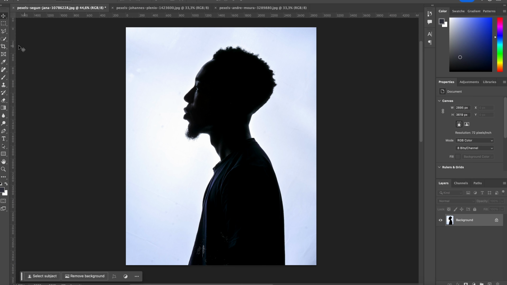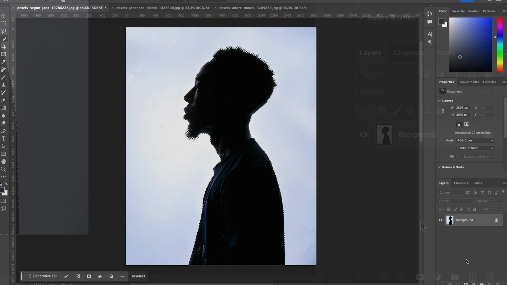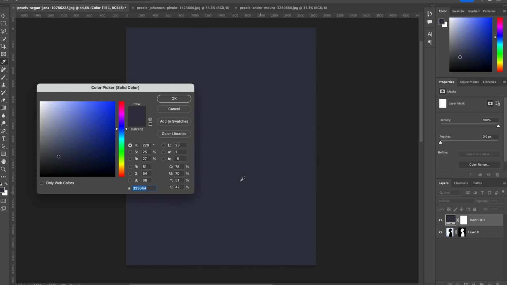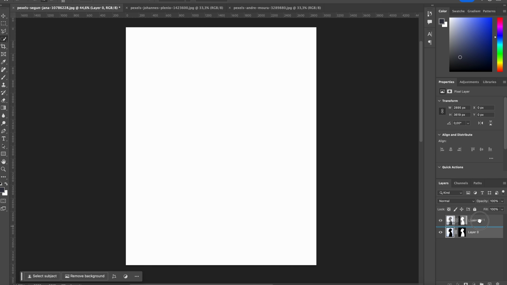First, let's select the Quick Selection tool and click on the Select Topic option. Now let's click on Masking and then click on Solid Color and change it to white. Then let's put our layers on top of each other.